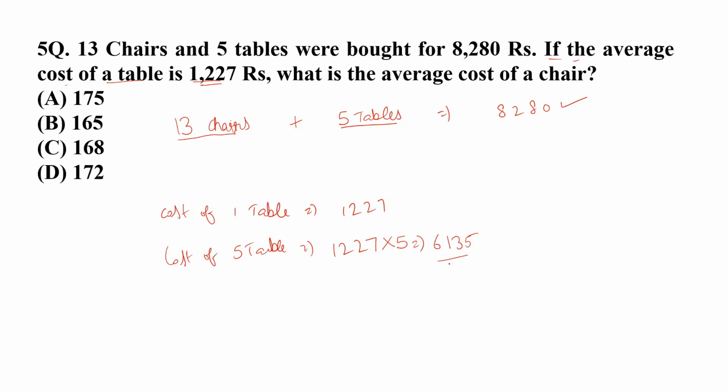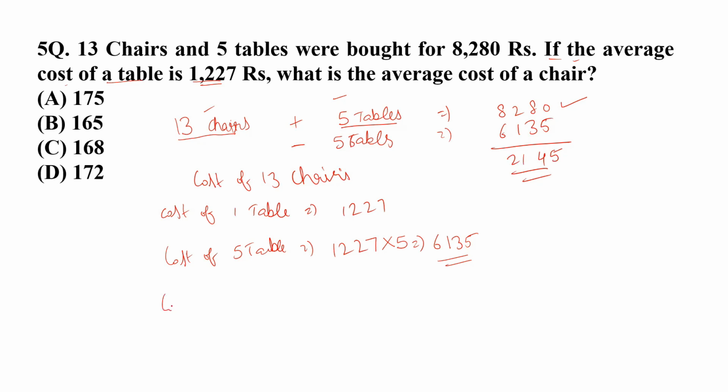So this should be the value of five tables. Okay, so this was the total cost of 13 chairs and five tables. Now if we just reduce the cost of five tables from this value, then we shall be left with the cost of 13 chairs only. So the cost of 13 chairs shall be, just let me do minus of these. I think I should get the value of 2145. Okay, so this is the value.